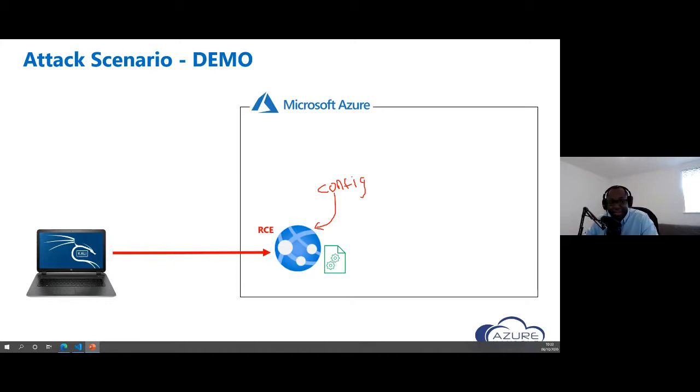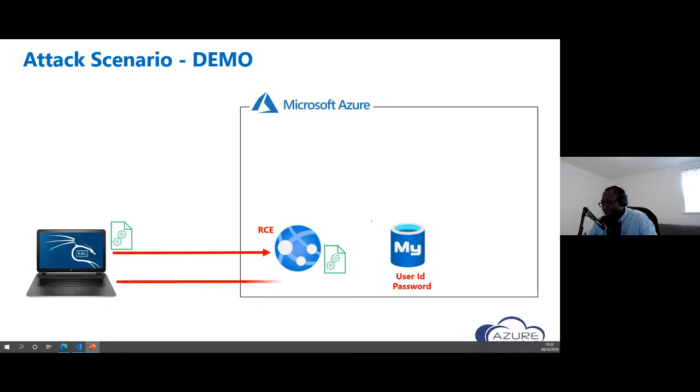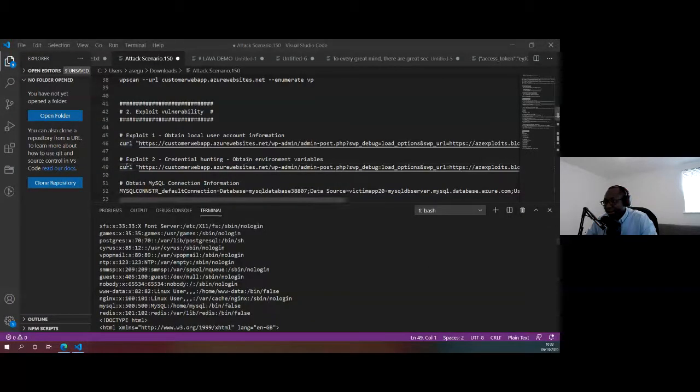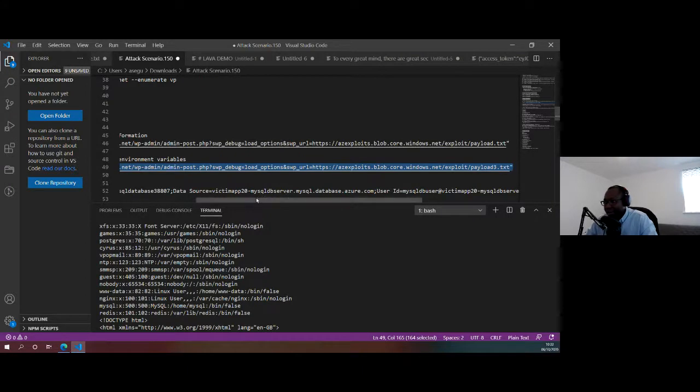So we've identified that. So what we're going to be doing is we're going to dump out that environment variables in plain text. We're going to read whatever information that we can read from there. And what we'll find is that the service has a backend database that it's connecting to, and we're going to be able to obtain the user ID and the password to connect to that database, right? So let's go back over here. If I run the second exploit, let's run that. Let's clear the screen.